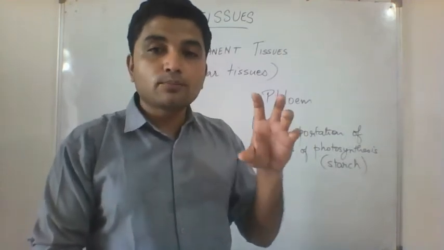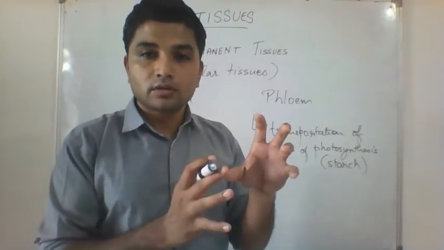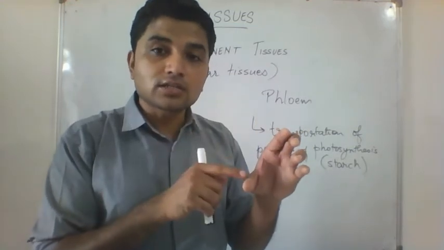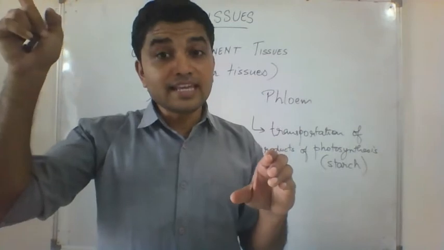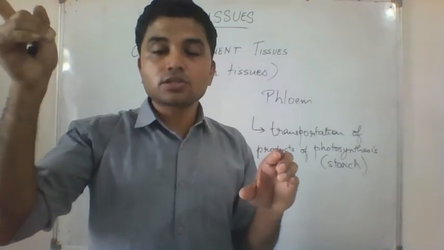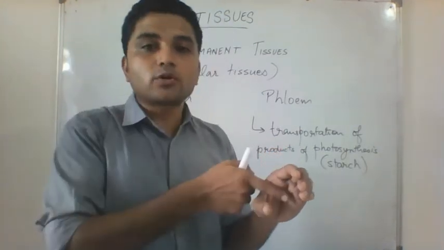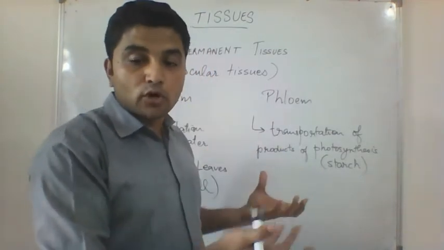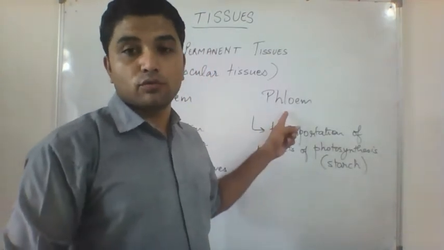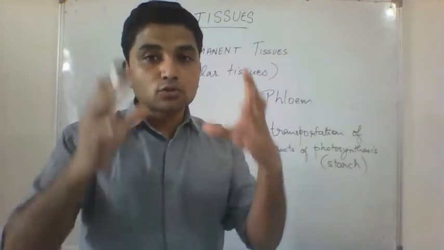And you must be knowing potato is rich in starch. How did potato get that starch inside? When it is underground, how did it manage to get the starch? The leaves prepared that starch, and that starch is transported into the underground parts like the roots and the potato through this tissue, phloem. In many plants, it is stored in the stem.